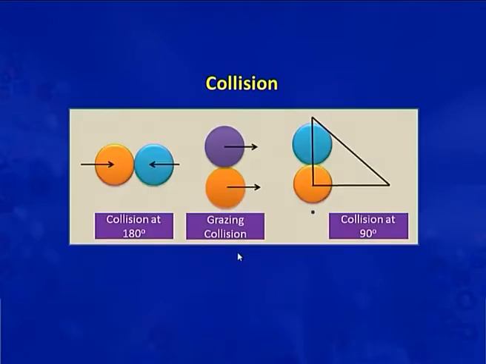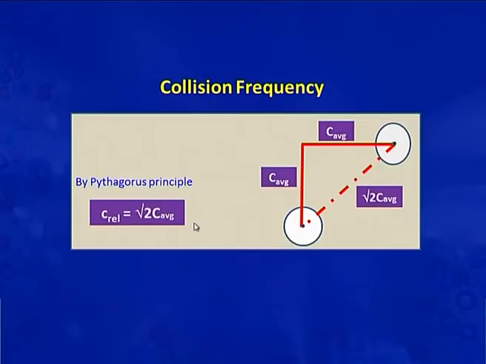Now, two molecules, as I told you before, may encounter a head on collision, a grazing collision or a collision at any angle. So, consider that two molecules are approaching each other perpendicularly. Then the average relative velocity along their centers is root 2 times C average, that is average velocity. It is calculated by simply the trigonometry method, that is the Pythagoras principle. So, we will multiply this value here.